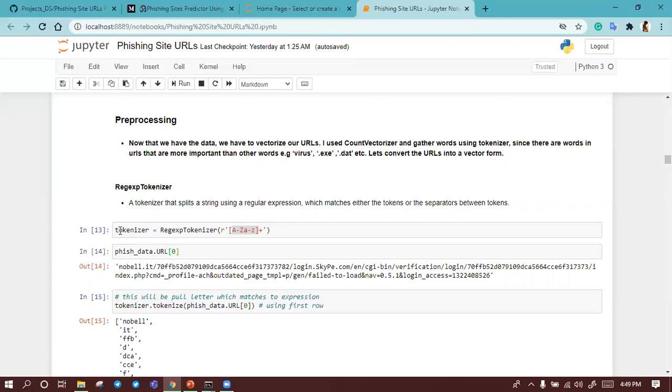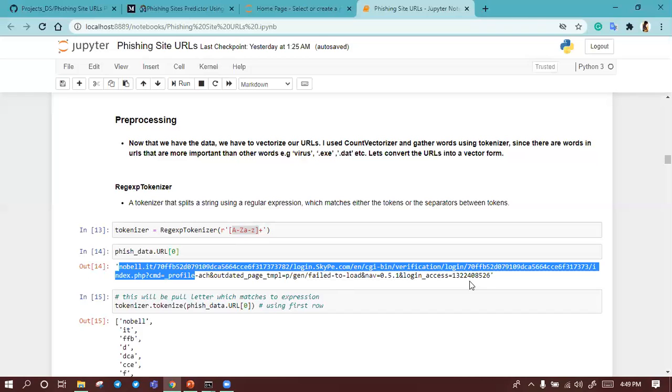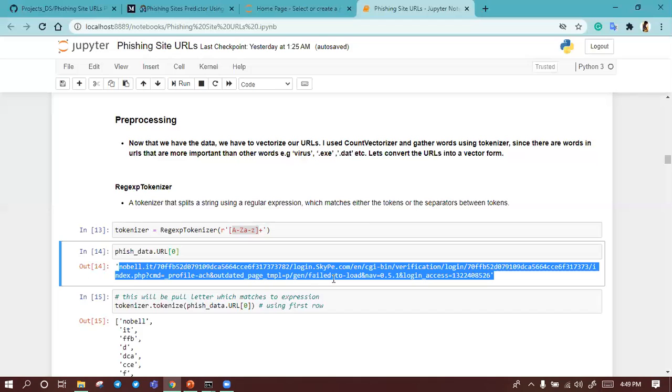So I use here a regular expression tokenizer that splits the string using a regular expression. We can pass any regular expression here. In this expression we are splitting only alphabets. This is the URL, which contains lots of numbers, slashes, dots, dashes, equals signs, and question marks, which are not important for our data.